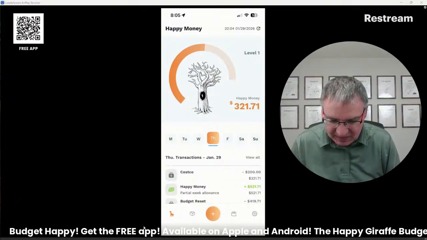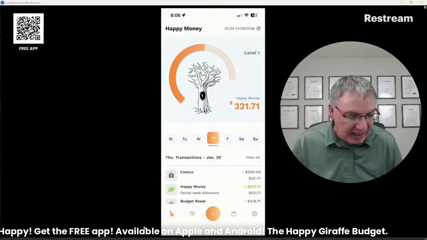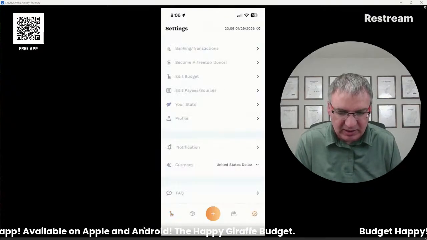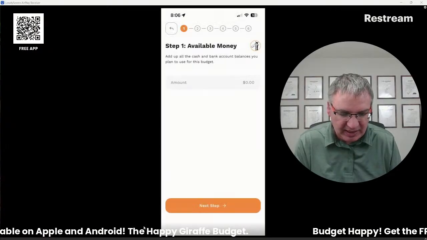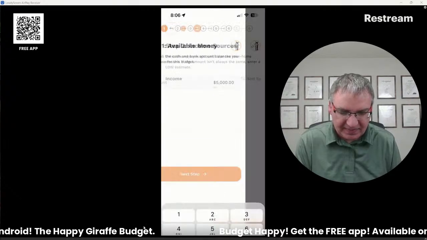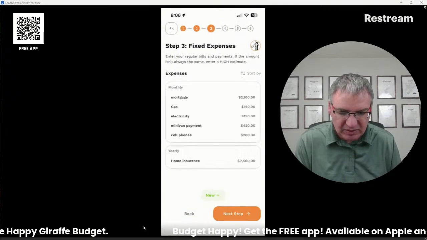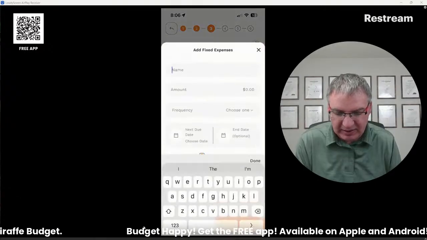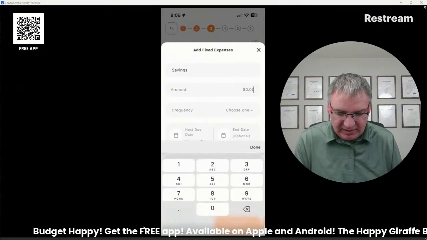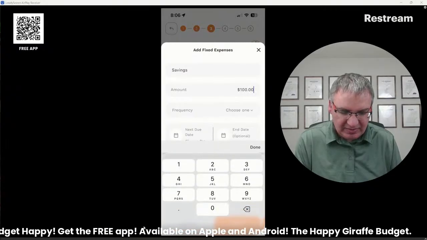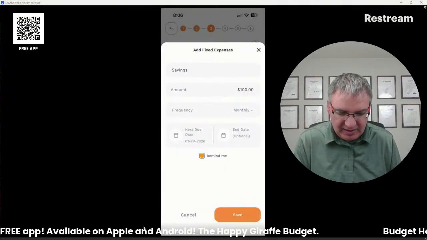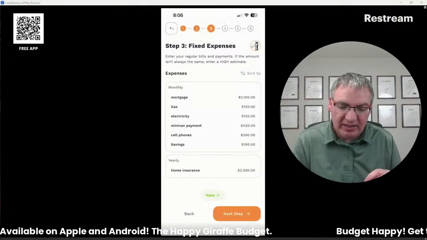Let's see what other questions here. Oh, should I save up for an emergency fund? I like to. So usually for me, when I use this app, let me go to edit the budget here. I add a fixed expense called savings, and let's say they just save like $100 a month. That works. So I put it in as an expense.